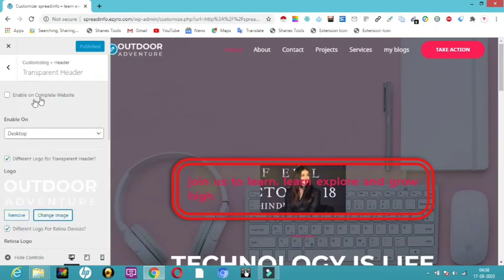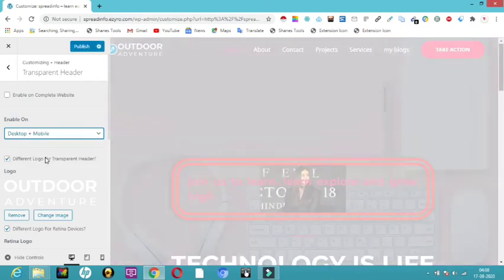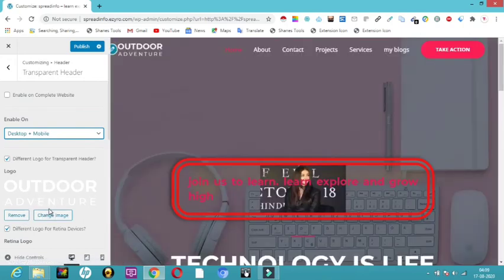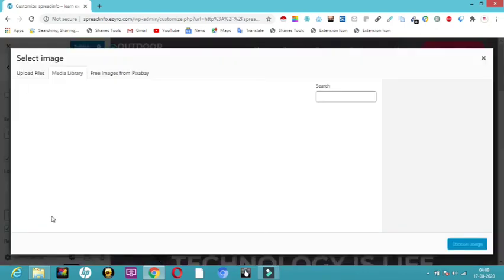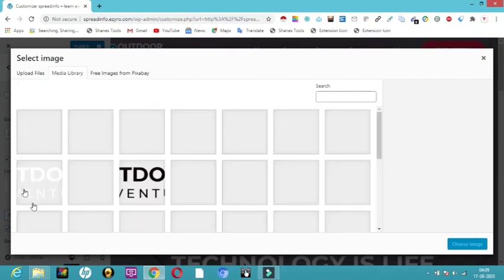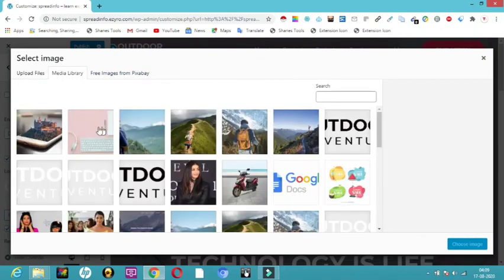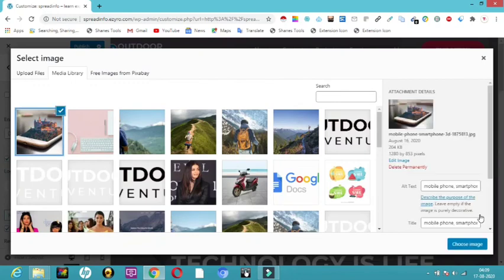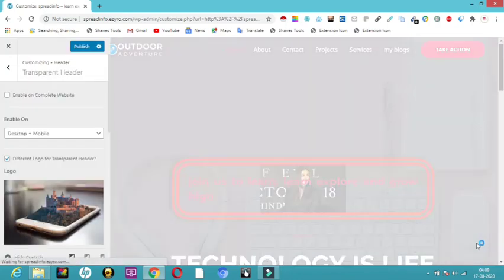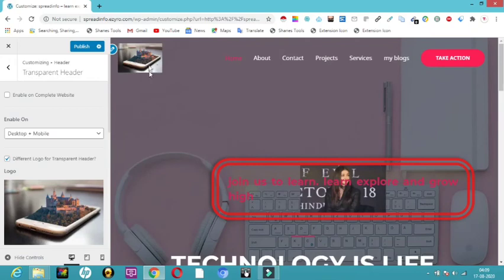If I click, it will show me this page. It is enabled on desktop now, and if you want it to be on desktop plus mobile, then you click on that, so it shows in the desktop as well as in the mobile. And then we want to change this outdoor adventure to our own icon, image, or logo. So I'll just change the image here, and I'll choose any image from upload file or from Pixabay, wherever you want you can choose it. I'll just choose this image. This image I have chosen. Now here you can see we have changed our logo.